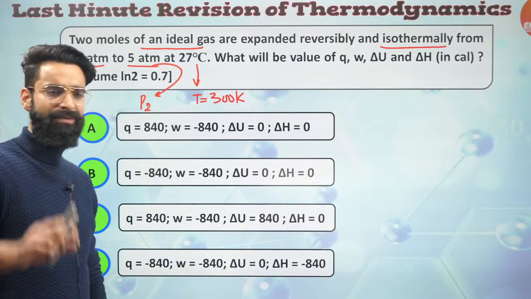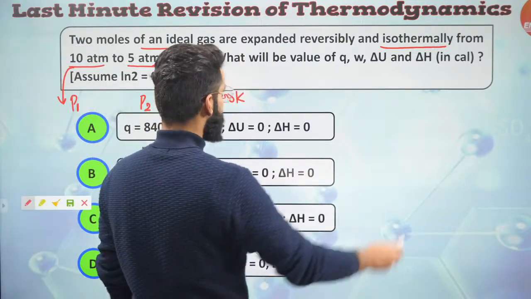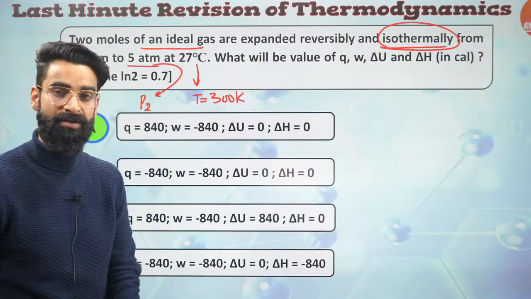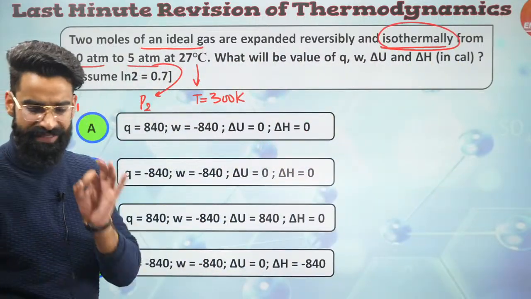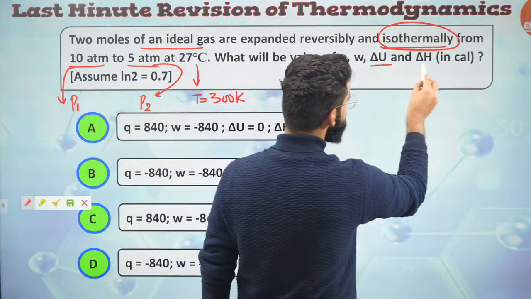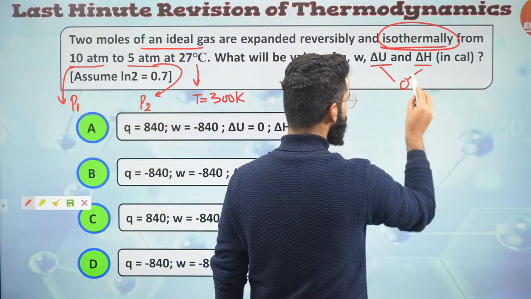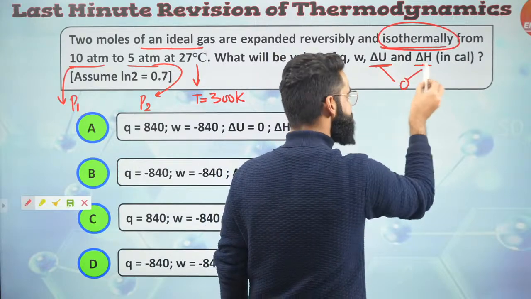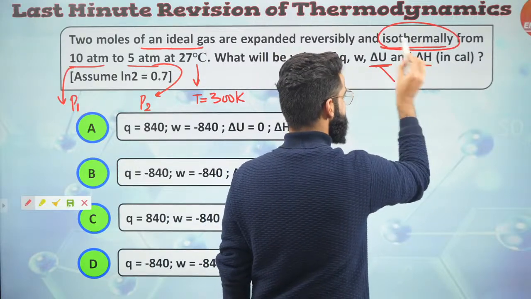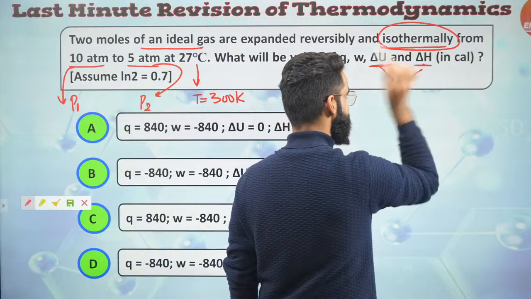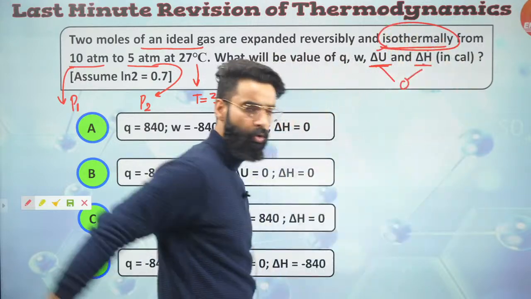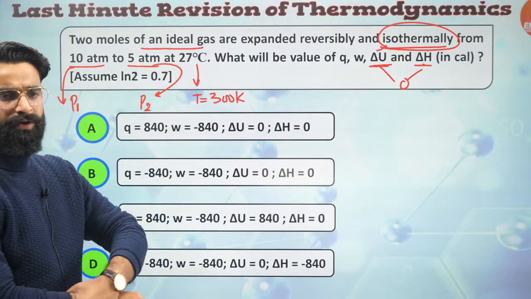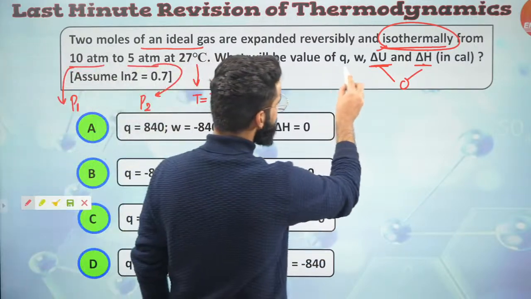Well, people, the first thing which you need to identify right here, the process is isothermal, right? An ideal gas is undergoing isothermal process. And remember, whenever the ideal gas undergoes isothermal process, delta U as well as delta H for the gas is 0. Because delta U for the ideal gas is nCv delta T, delta H is nCp delta T. Since process is isothermal, temperature is constant, delta T is 0. So delta U as well as delta H both will be 0. First thing, right?